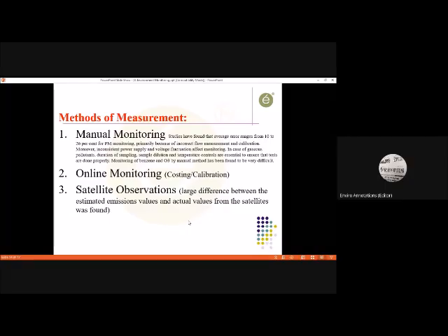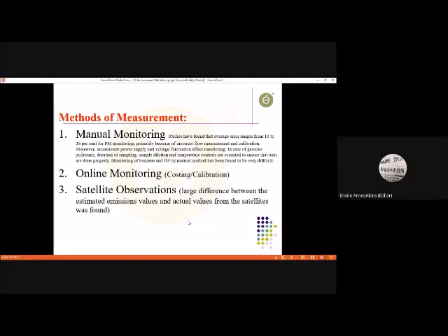Then the Supreme Court came in, and they also interpreted that it is the correct way, but nobody defended the technical grounds. There was a kind of discussion in the Supreme Court, but that didn't yield anything. So on the whole, it is the manual monitoring system which is going to be effective.